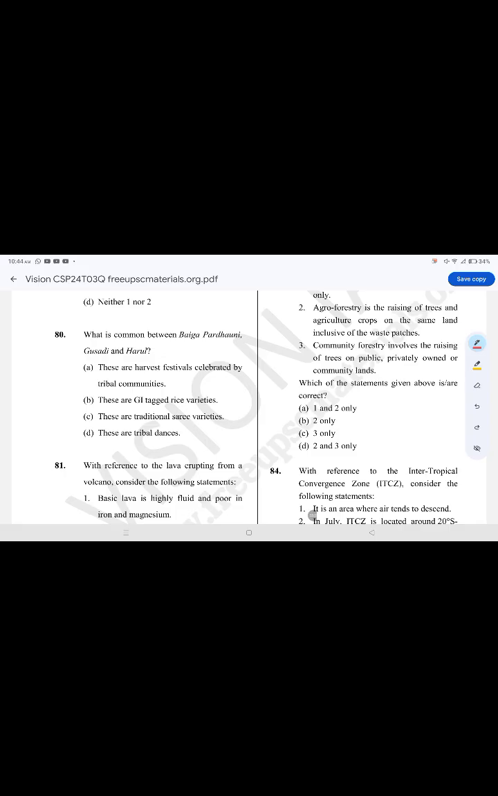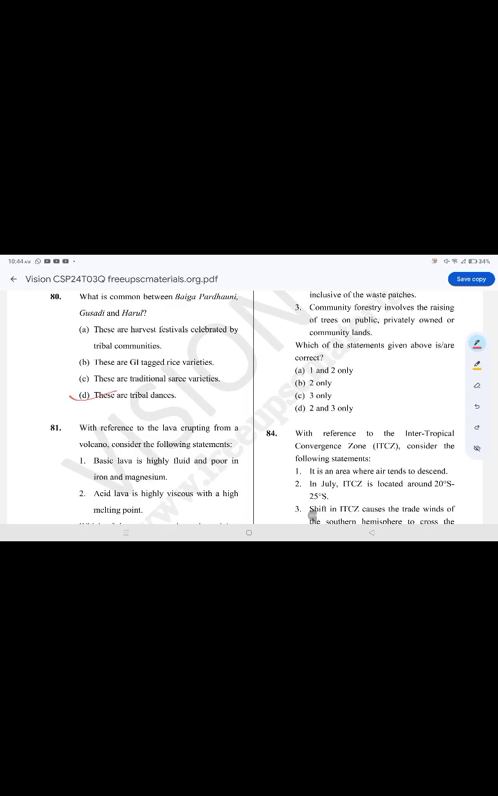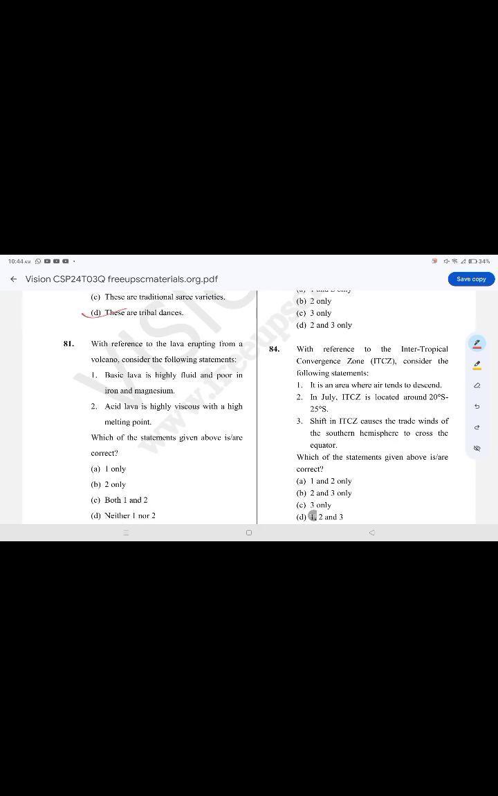What is common between Baiga, Pardhuni, Gusadi, and Harul? The correct option is option D. They are tribal dances.